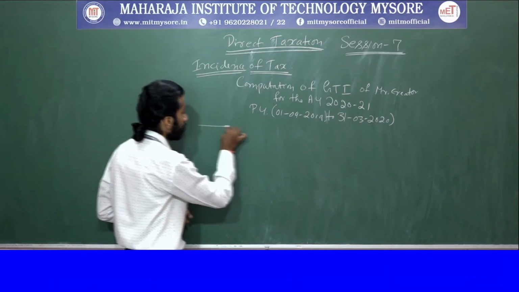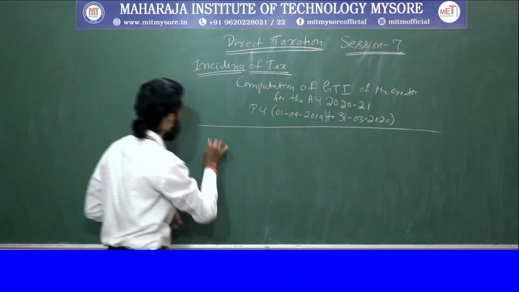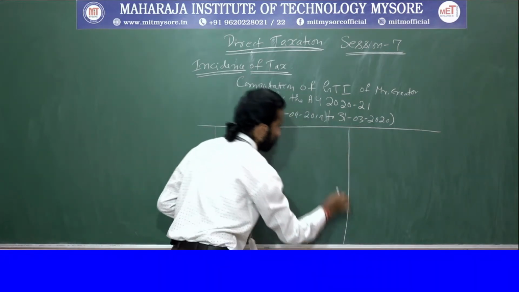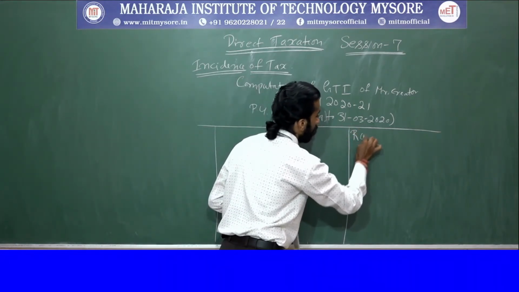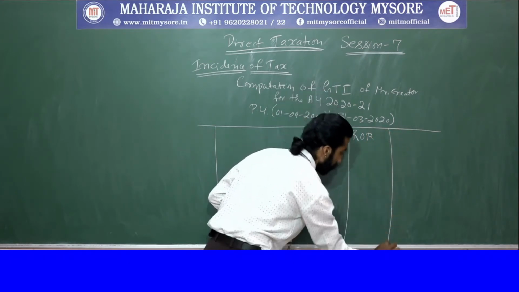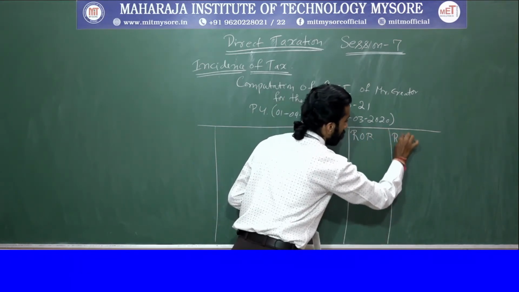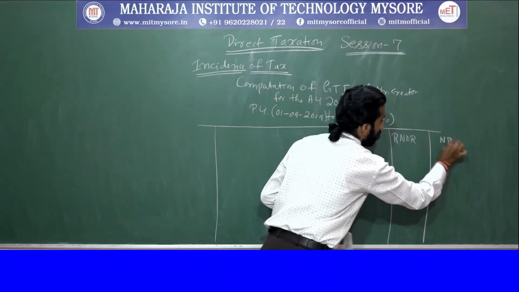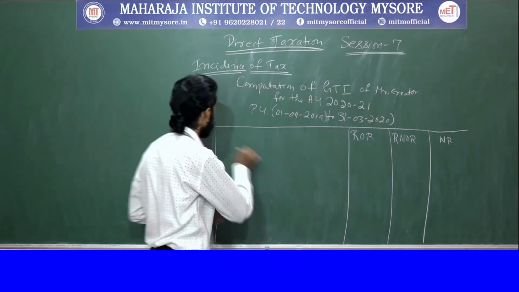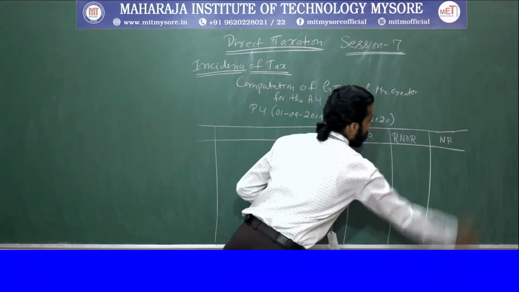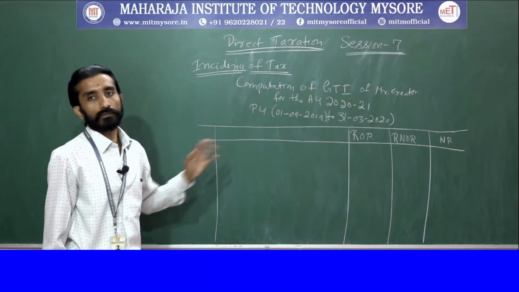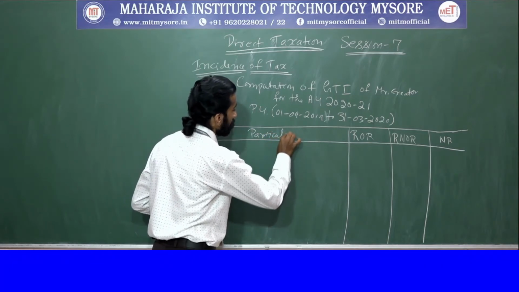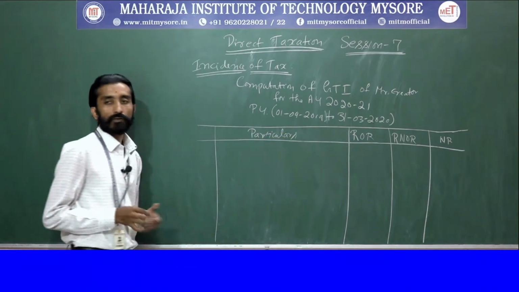So here: serial number, particulars, resident and ordinarily resident, resident but not ordinarily resident, and non-resident. Clear? Keeping this as a base, you can follow this format.